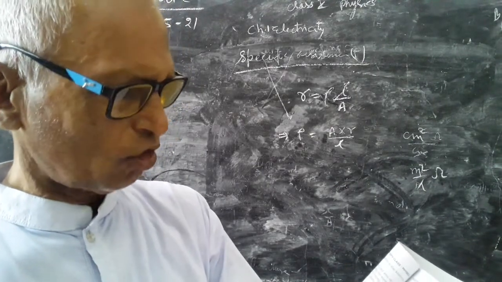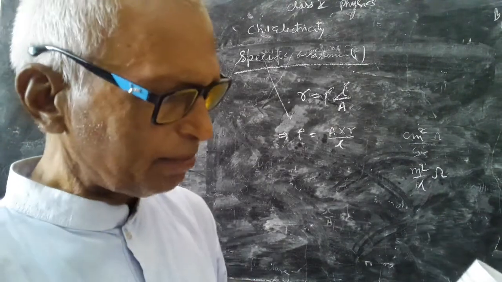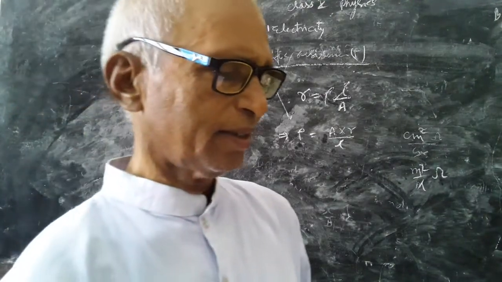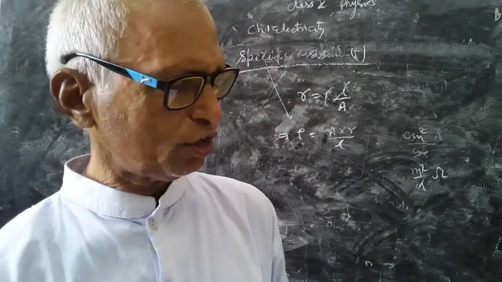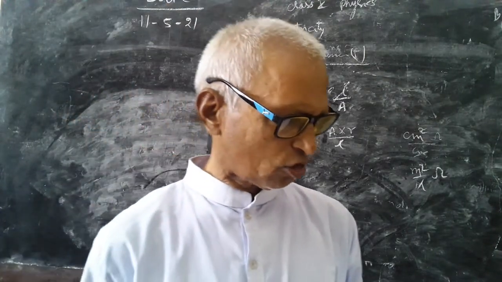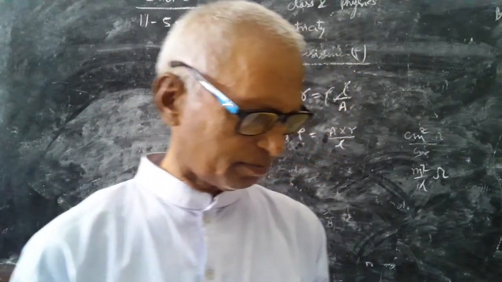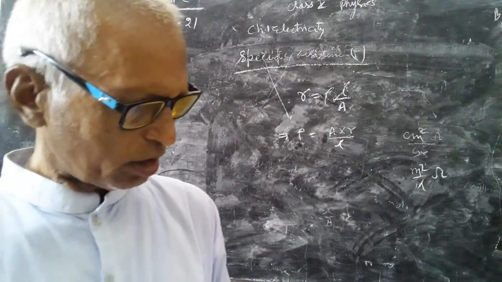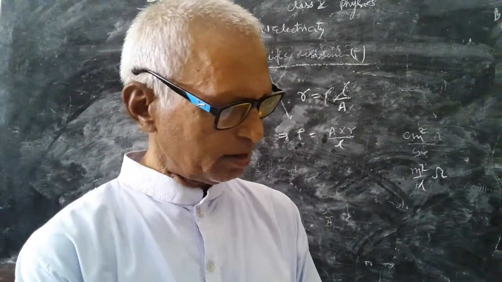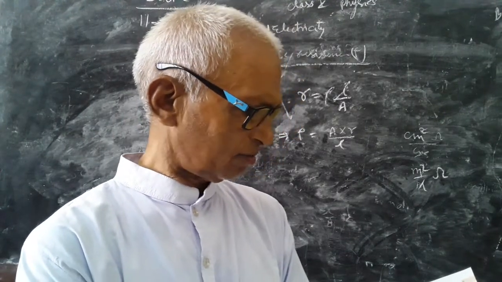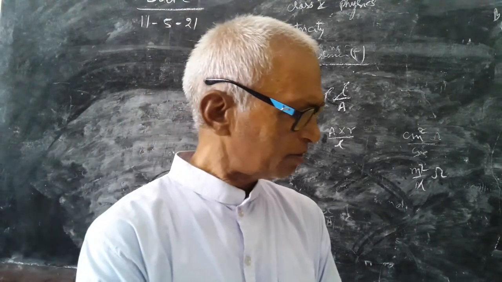So, here is a chart which will help you to understand which is the best conductor of electricity. Silver is at the top; gold is not mentioned here, gold comes in between silver and copper. Thus, this head is completed.